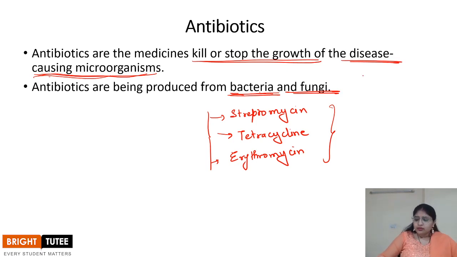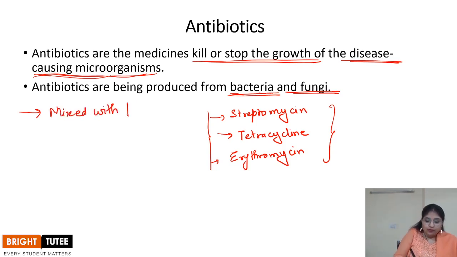Now, the use of antibiotics is not only seen in the case of human beings, but also we see that antibiotics are mixed with the food of livestock.